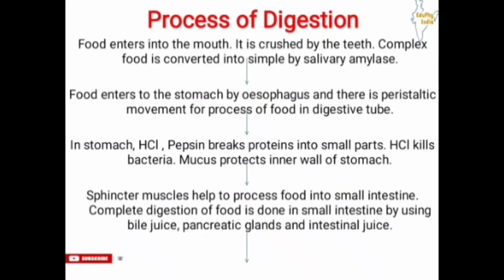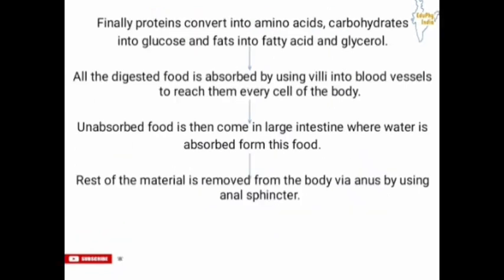Then food comes into the small intestine by using the sphincter muscle. So these sphincter muscles help to pass food into the small intestine. And complete digestion of food is done in the small intestine by using bile juice, pancreatic juice, and intestinal juice. And finally, proteins convert into amino acids, carbohydrates into glucose, and fats into fatty acids and glycerol in the small intestine.